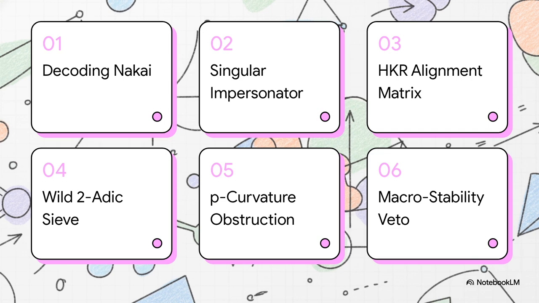Okay, let's take a quick look at the syllabus for our tutorial today. Think of this as our cognitive roadmap. First, we'll decode the Nakai Conjecture. Second, we'll examine the singular impersonator defect. Third is the HKR alignment matrix, followed by the wild two-adic sieve in Step 4. Step 5 covers the P curvature obstruction filter. And finally, Step 6 is the macro stability veto. All right, let's jump right in.